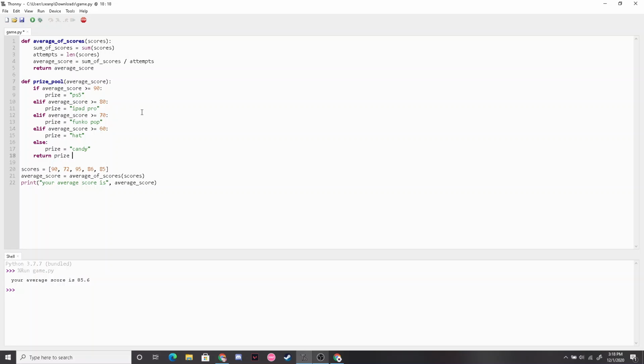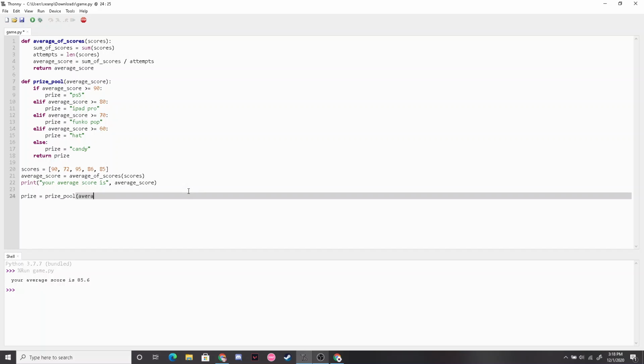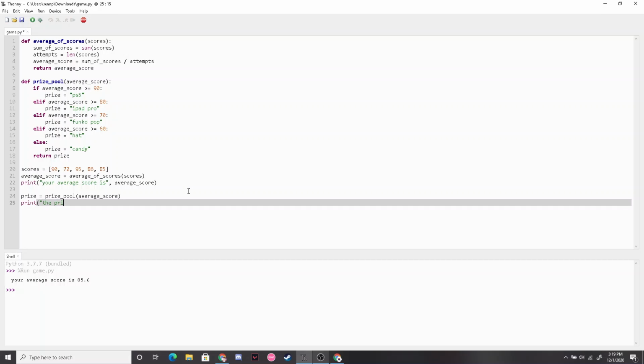So now we have our function that decides what we get based on our average score. Now what we're going to do is come back down here and print it. So our prize equals the function name, which is prize pool, average score. Next, we're going to print the prize you get is a/n, and then we're putting our prize variable in there.